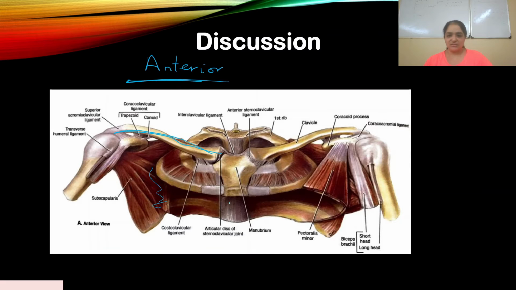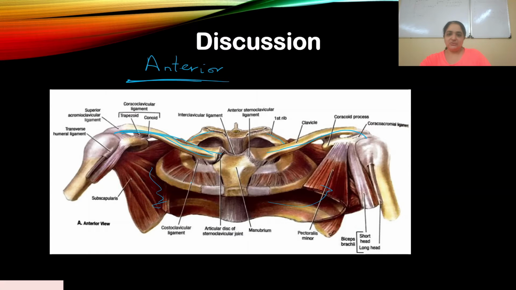Just ignore the muscles, you don't need to remember the muscles for NEET. Just remember the clavicle, how it is placed. You can see the first rib also over here. This is just for your information, all right? Don't dwell too much on this, don't waste your time on this, just for you to visualize. So this is what a pectoral girdle looks like.